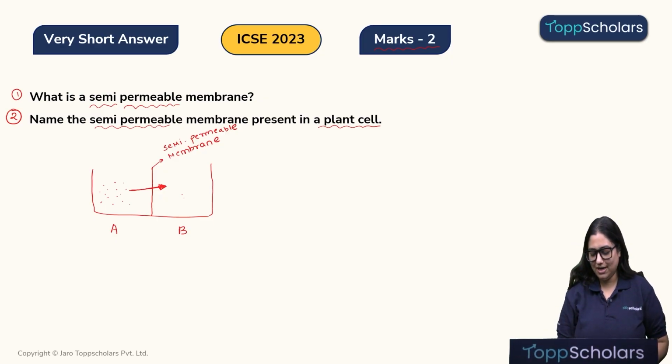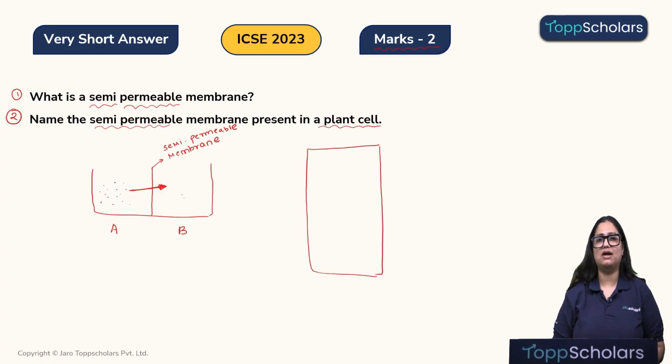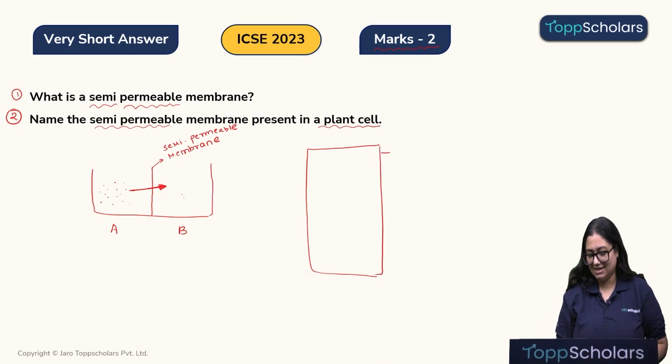Okay, so let's quickly look at the diagram of a plant cell. Children, when we look at a plant cell, the outermost membrane of the plant cell or the outermost covering of the plant cell, which is very strong, thick and rigid, that is the cell wall, right? Okay, please remember children, cell wall is a freely permeable membrane.